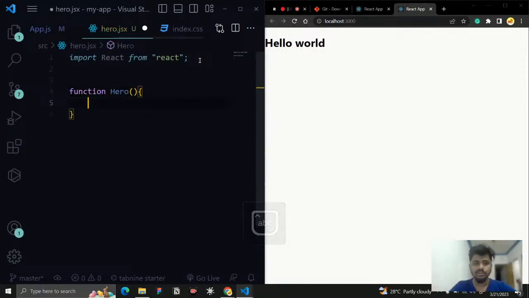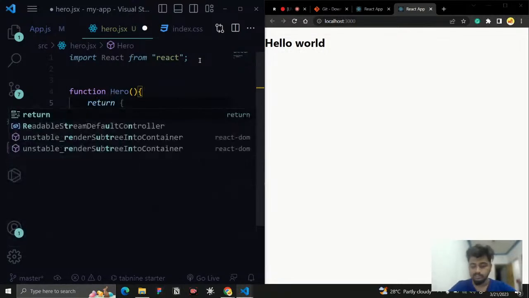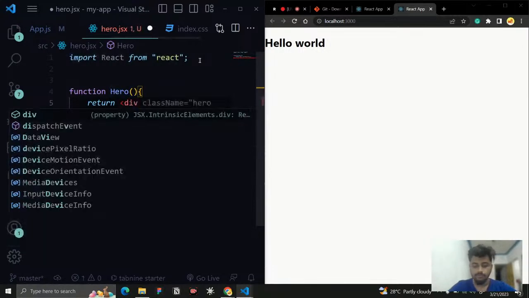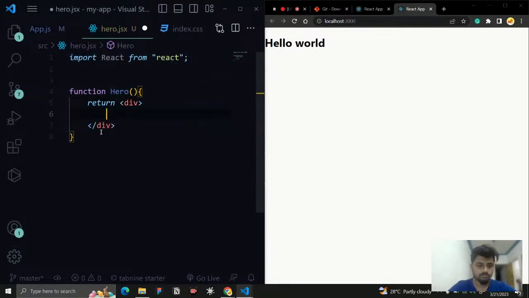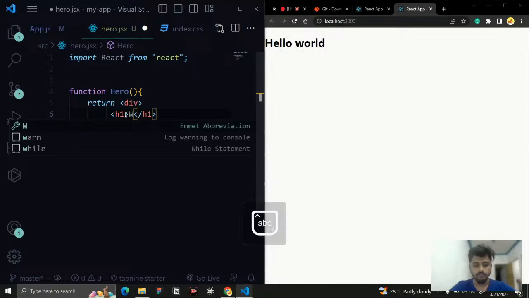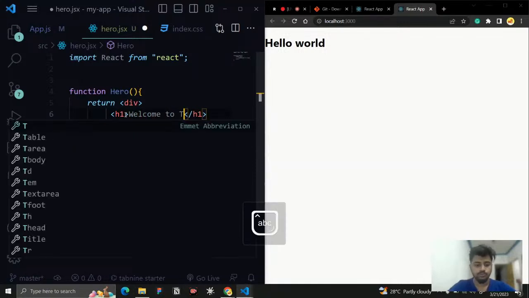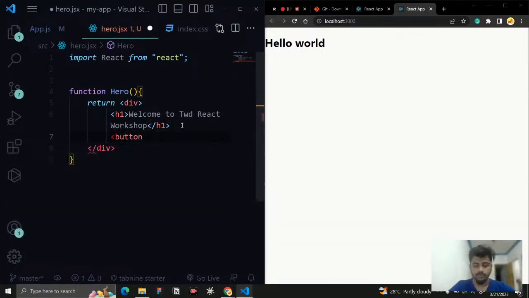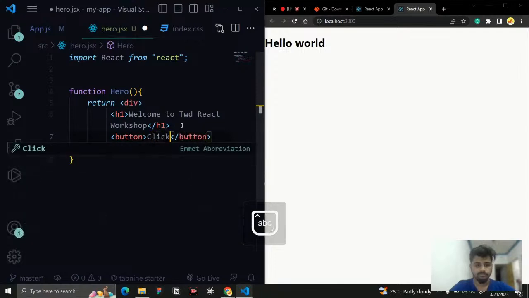If someone calls the component, what I want to return is a div, and the div is going to have an h1 saying welcome to TWD React workshop, like this. And here I will create a button that says click this button, like this. So now I have created this component.